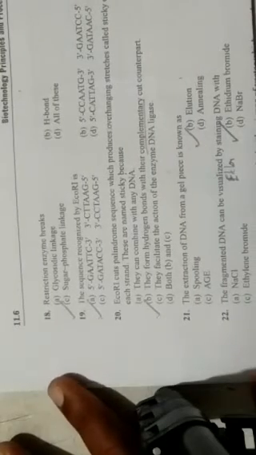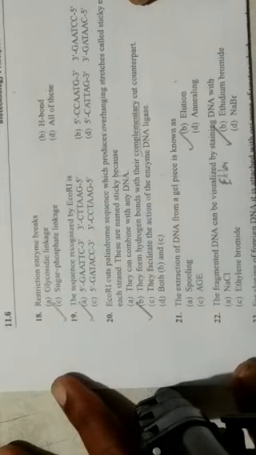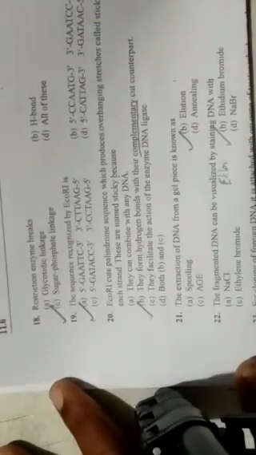Under UV rays. NaBr is sodium bromide, fine. NaCl is sodium chloride. EtBr is ethidium bromide, a carcinogen, clear. It also has very dangerous disadvantages. That's why carefully, with gloves and with a separate micropipette, you have to transfer. I have told you the story of that, how we have done.